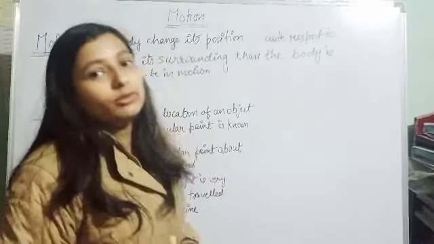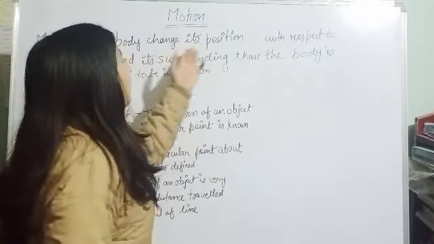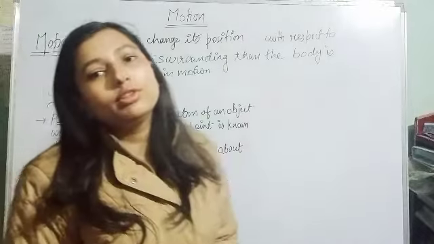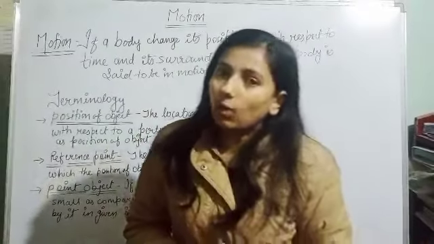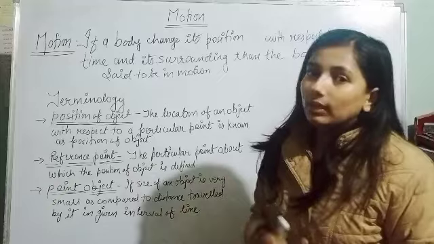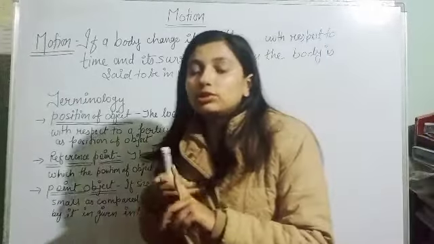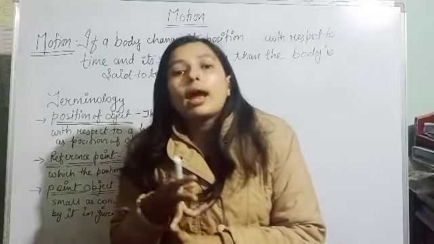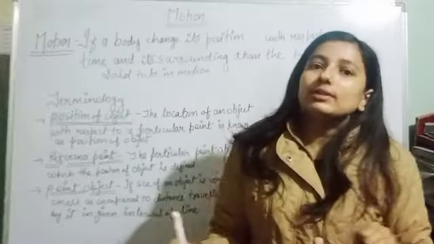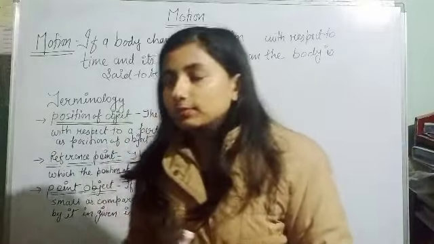So according to the definition, if a body changes its position with respect to time and surroundings, then it is said to be in motion. So here the position of the car, bird and ball is changing, that means these are in motion.